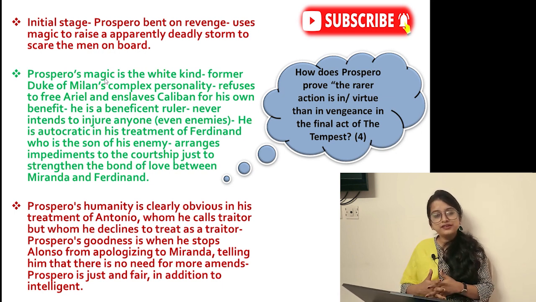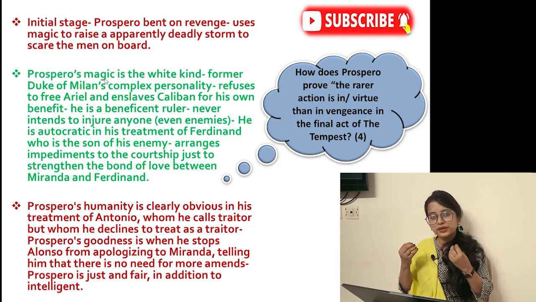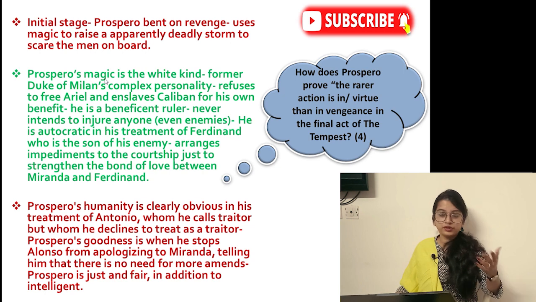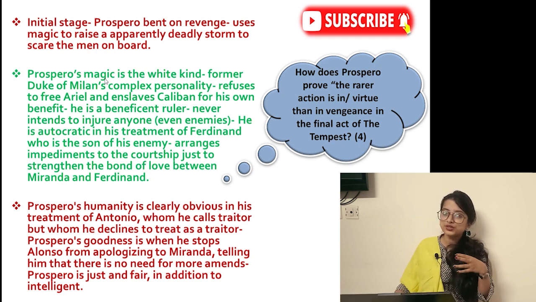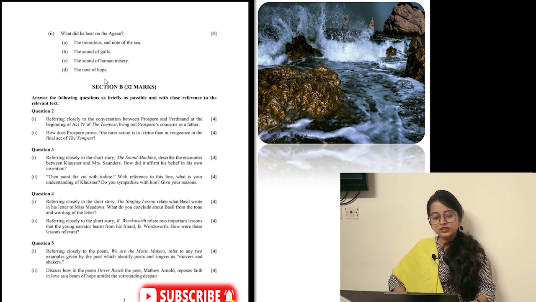He releases Ariel, and he makes everybody happy. He even gives away his magic books so that he does not use these magical powers for anything else before he goes to Milan. In addition, he's intelligent. He punishes the others, but in a very sweet way. He takes the revenge, but in a very sweet way, not killing, not causing bloodshed, by using magic. So that's all for this question.